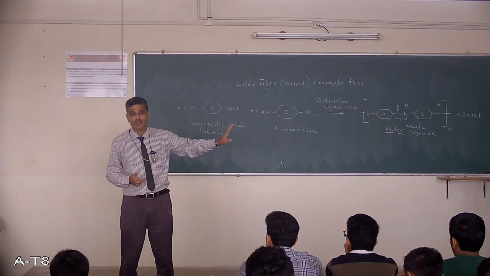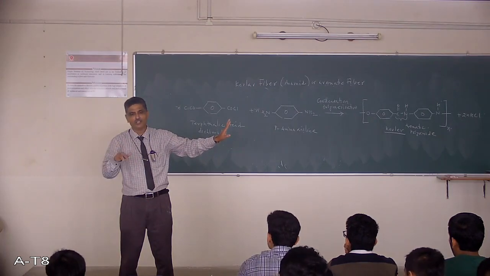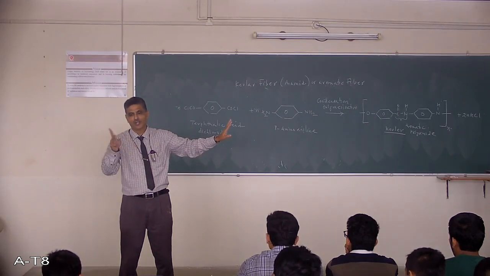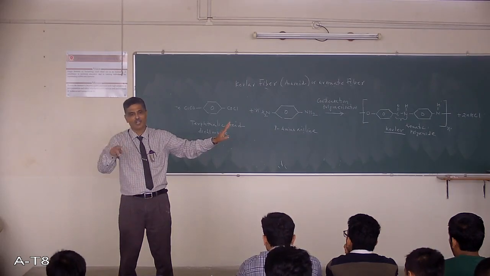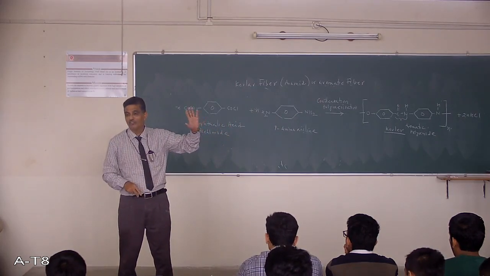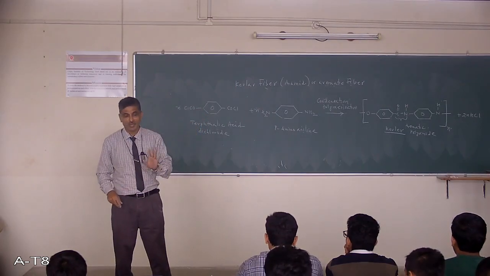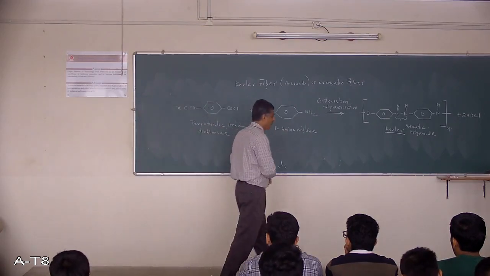You have commercial names like nylon 6,6, with 6 carbon atoms: the amine and the dicarboxylic acid each have 6 carbon atoms. Like that, commercial names are there for Kevlar also, 9, 29, 49 and so on. Finally the application is the same. The properties are different, but the application is for polymer composites. Now the next fiber is carbon fiber.